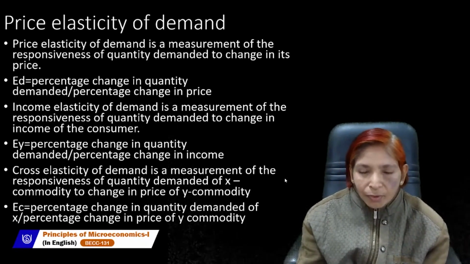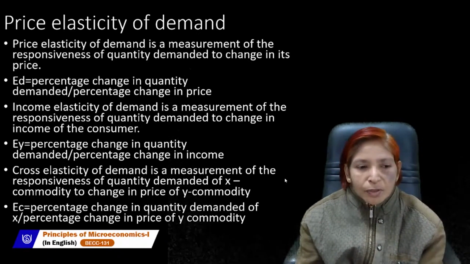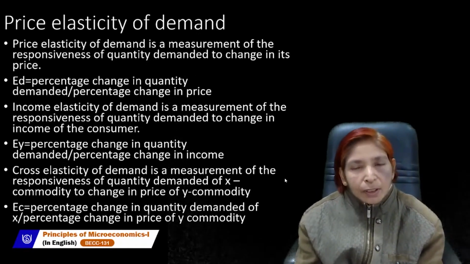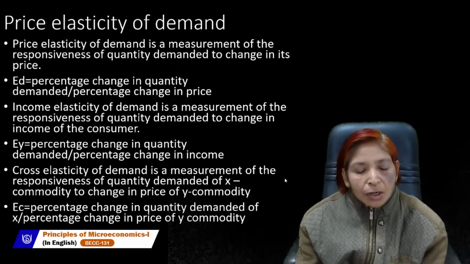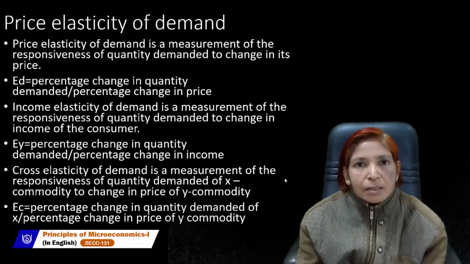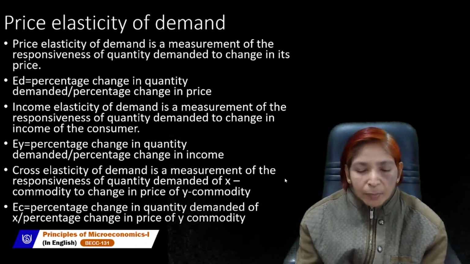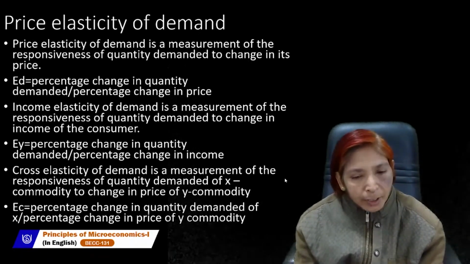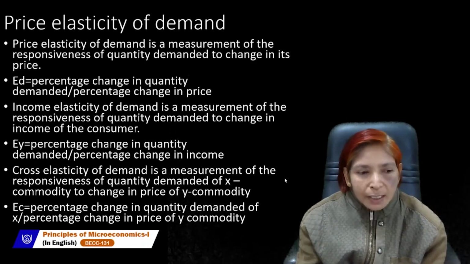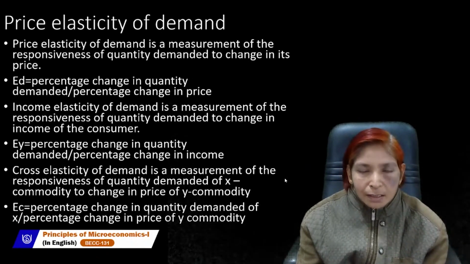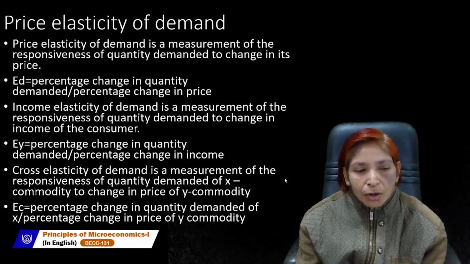So cross elasticity of demand is a measurement of the responsiveness of quantity demanded of X commodity due to the percentage change or proportionate change in the price of Y commodity, which is a related good, like tea or coffee, and which may be complementary goods like car and petrol. We can write cross elasticity of demand by using this formula EC. Here E denotes elasticity and C denotes cross.